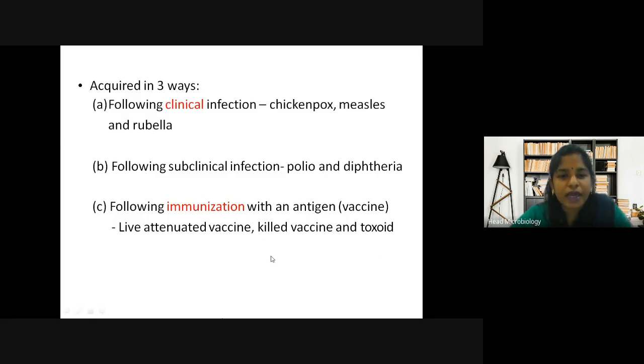It can be a live attenuated vaccine, it can be a killed vaccine, or a toxoid. I hope you understand these terms. I have explained attenuation to you also. So it can be a live attenuated vaccine or a killed vaccine.